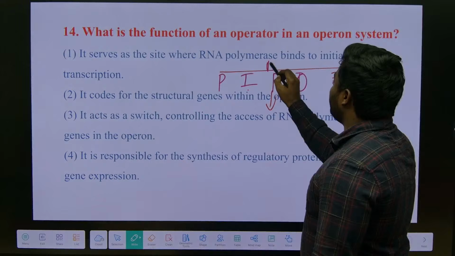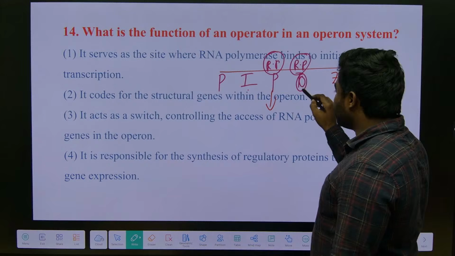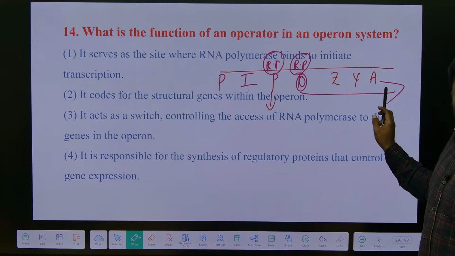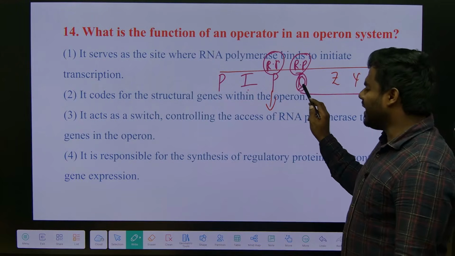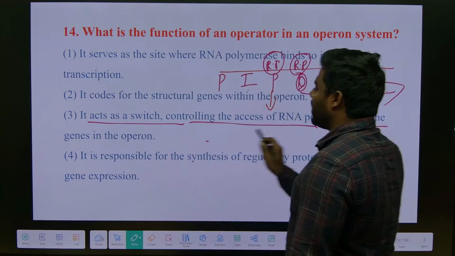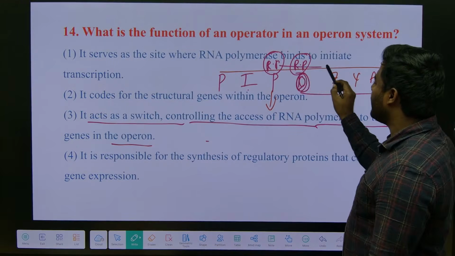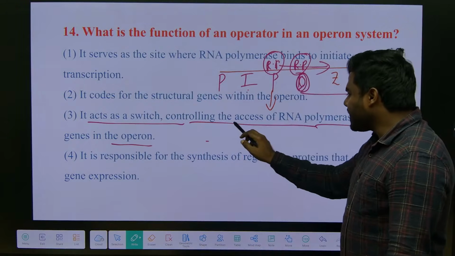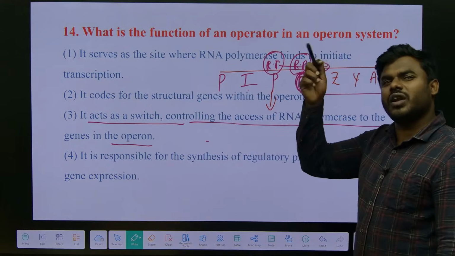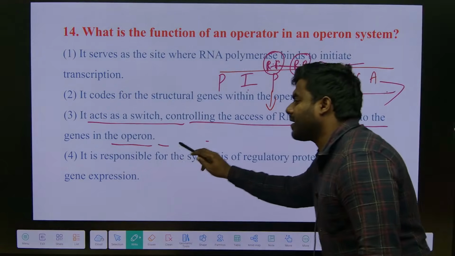Promoter is the binding site for RNA polymerase. Operator is the binding site for the regulatory protein. This is the switch which controls whether the structural genes are active or not. The operator acts as a switch controlling the access of RNA polymerase to the genes in the operon, correct na? If the operator is free, RNA polymerase can move. It's like a switch: if we switch on, then only the fan can turn. Same way, if it is free, then only polymerase can move. That's why it acts like a switch.